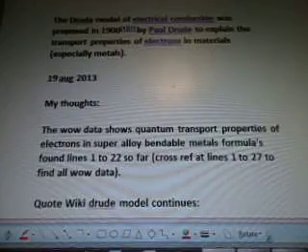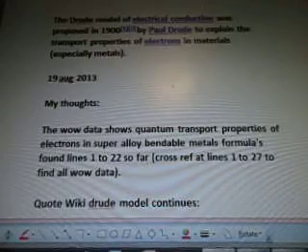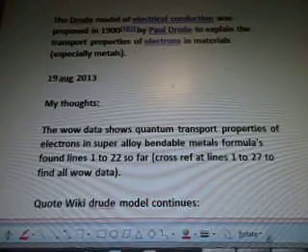August 19, 2013, my thoughts. The Wow data shows quantum transport properties of electrons in superalloy bendable metals formulas. Found lines 1 to 22 so far. Cross-reference at lines 1 to 27 to find all Wow data.